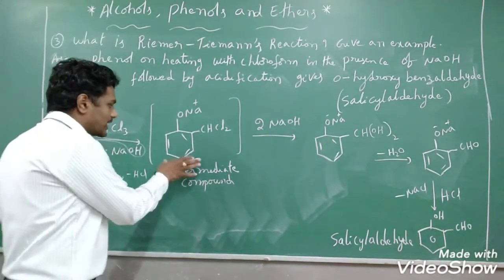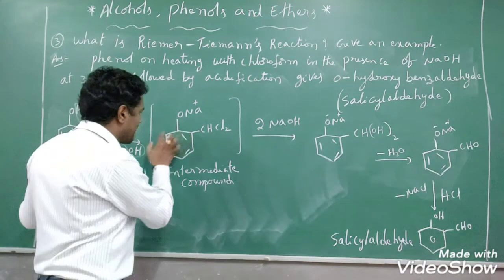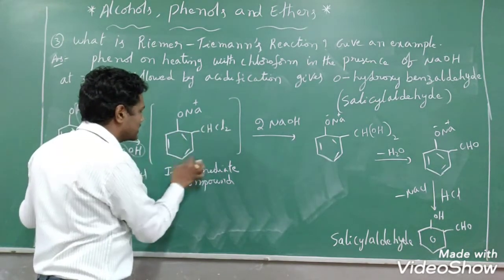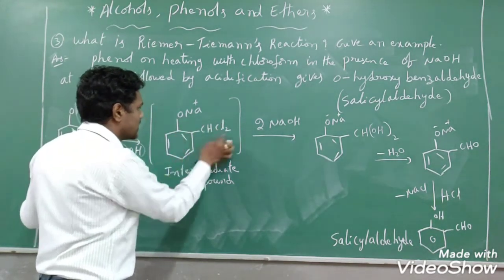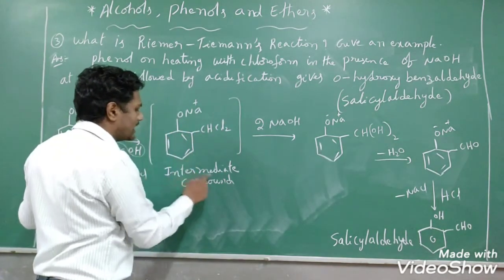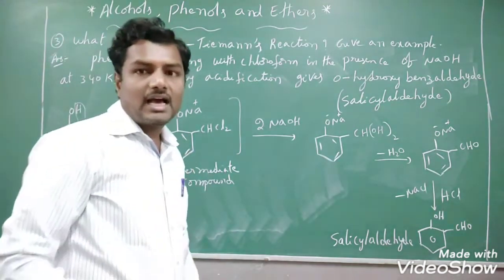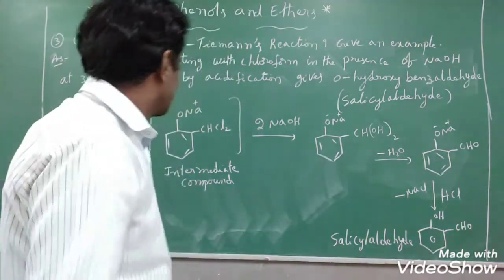What is this intermediate compound? This is a substituted one, right? This part is nothing but benzyl chloride. This part is nothing but what? Benzyl chloride. So substituted benzyl chloride is formed as an intermediate compound. Substituted benzyl chloride is formed as an intermediate compound, students.